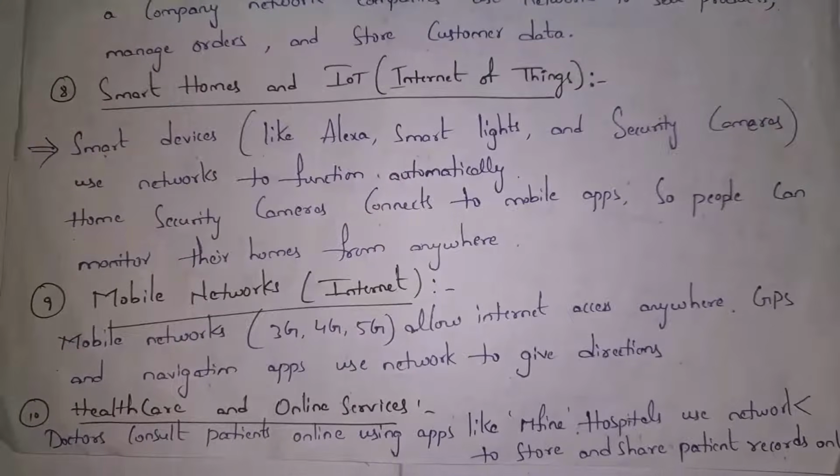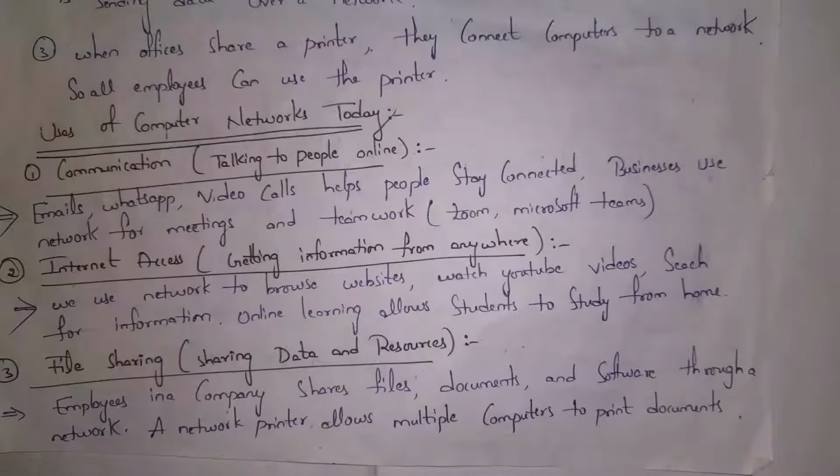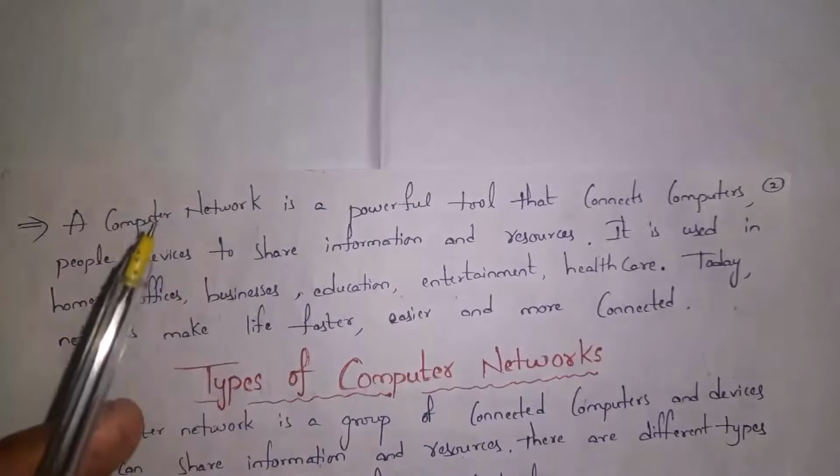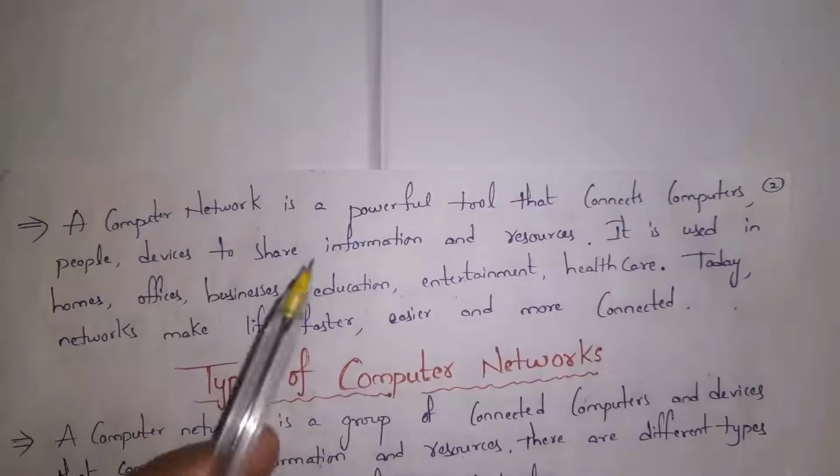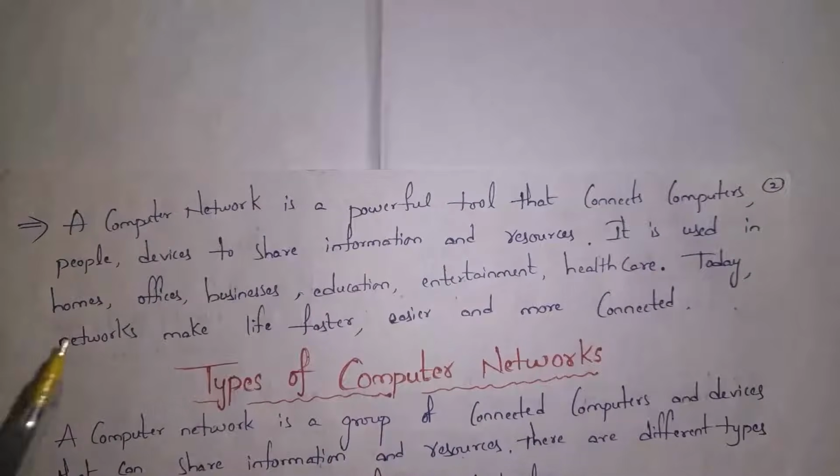And last one is healthcare and online services. Nowadays, so many online apps are available in order to consult with doctors. For example, the MFIN app. So patients will consult doctors online using apps like MFIN. And hospitals also need network in order to store patient information. Guys, all these are the reasons why we are using computer networks nowadays. So a computer network is a powerful tool that connects computers, people, and devices to share information and resources. It is used in homes, offices, businesses, education, entertainment, and healthcare. So today, networks make life faster, easier, and more connected.